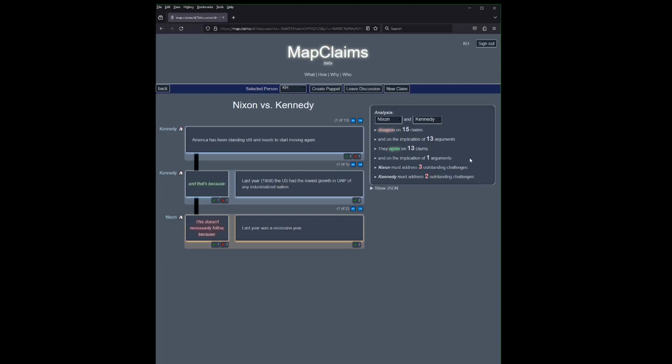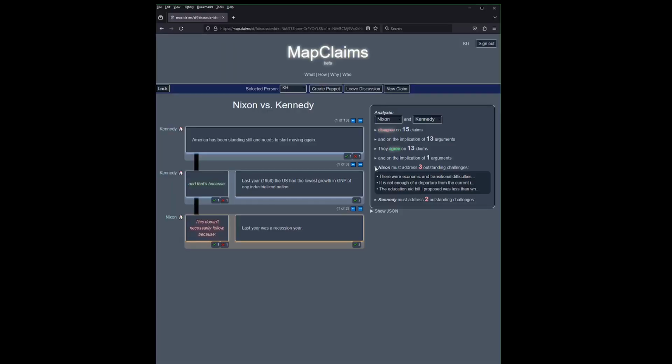We also have information about how many arguments each person still needs to address. MapClaims doesn't require you to respond to every single point a person makes, but you do need to at least clarify what part of an argument you disagree with. These arguments that they need to address are arguments where it's not really clear what they disagree with, and this means they probably need to clarify that for this line of debate to move forward productively, so let's start with these. We'll switch the currently selected person to Nixon so we can see the interface from his point of view.